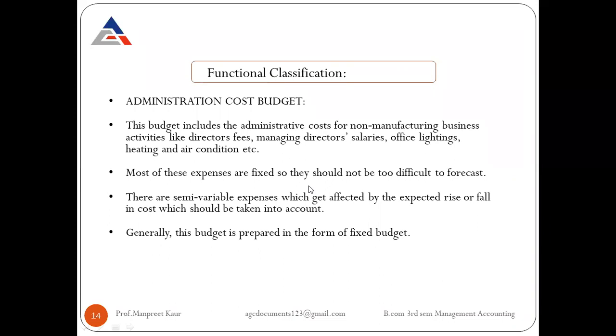So most of the expenses are fixed in nature so that they should not be difficult to forecast. All these things, that is the salary, fees, lighting, heating and air conditioning, are expenses that are fixed in nature. So there is no difficulty to forecast these kinds of activities.